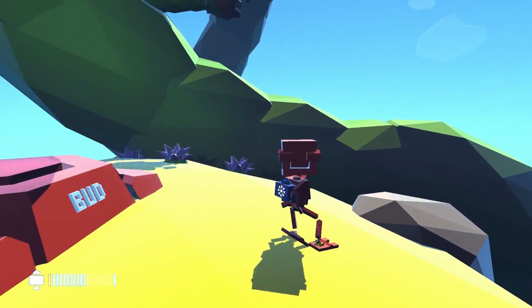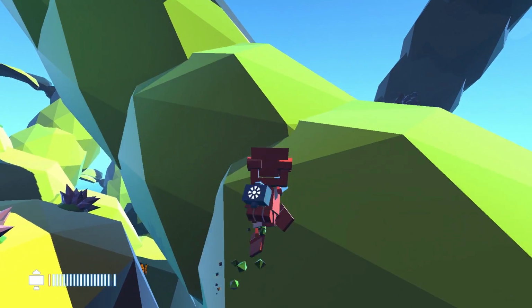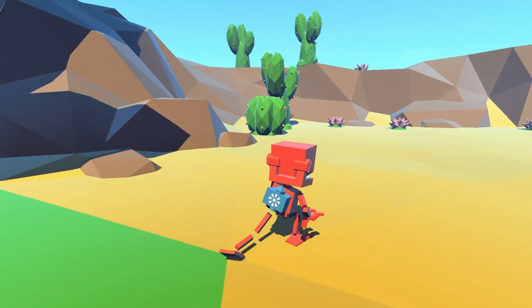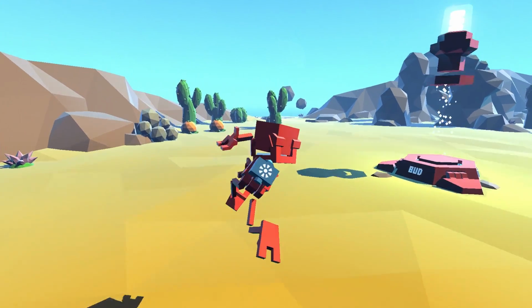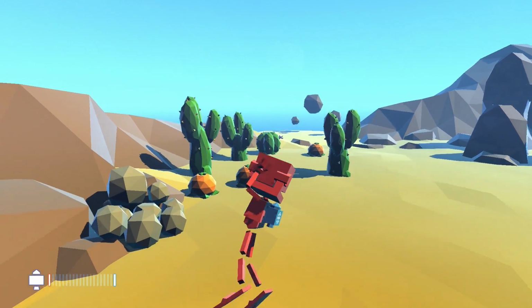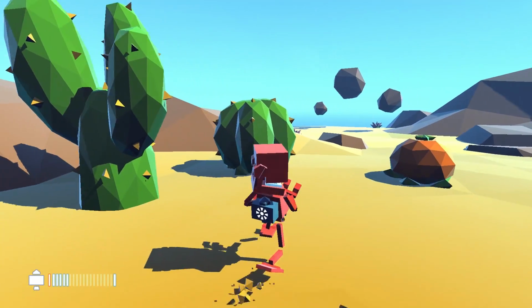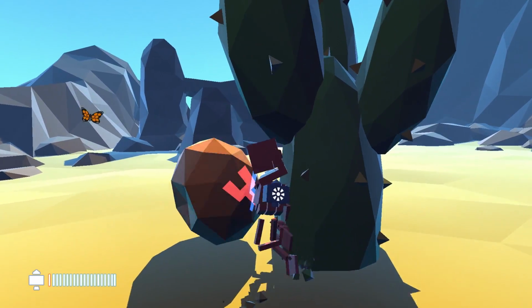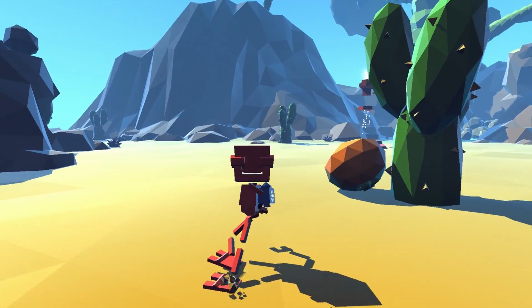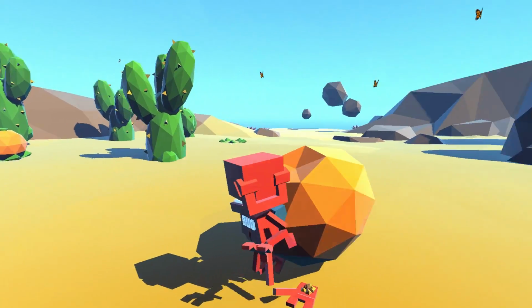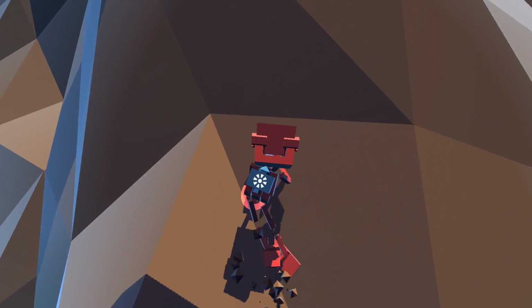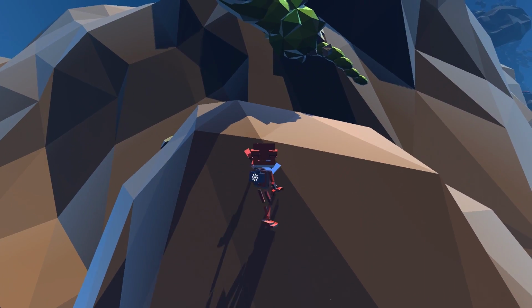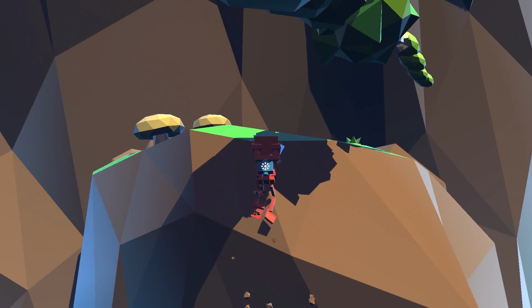The programmers made sure that there was little follow-through when he lands from a jump to ensure players regained control as soon as possible. And because he's controlled by maths rather than any keyframed poses, all his movements flow into one another really smoothly. Grabbing things is dictated by if an object is movable or not. So when he grabs a rock or flower, it will follow Bud and where he goes. But if he grabs onto a vine or cliff, Bud will instead move and follow the motion of your input. So there's no real need for any additional animation.